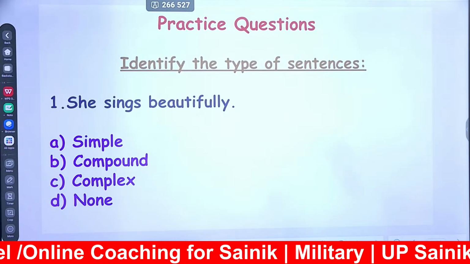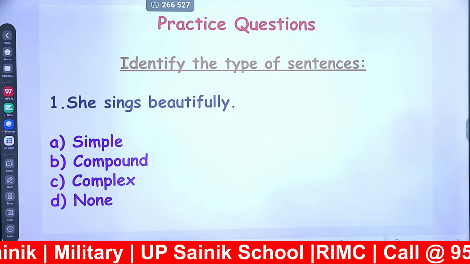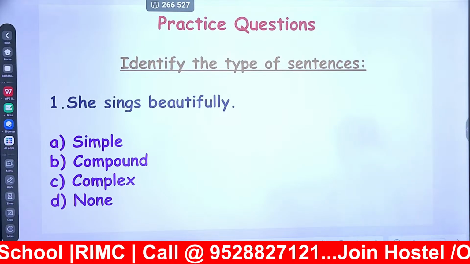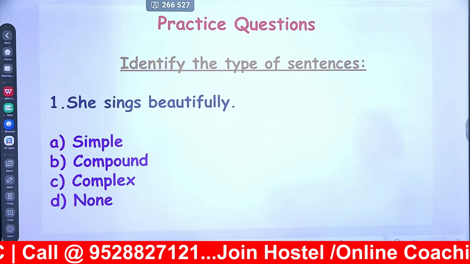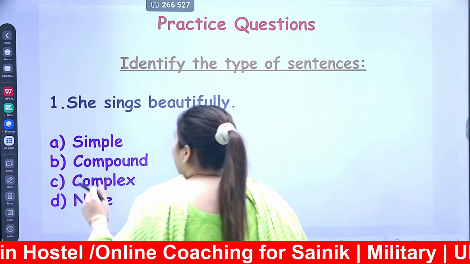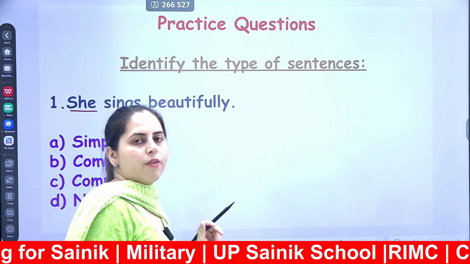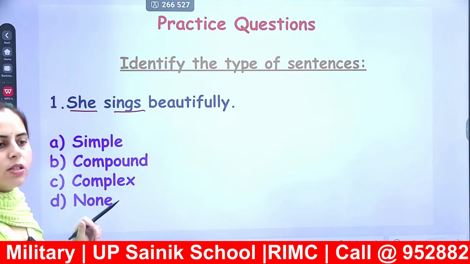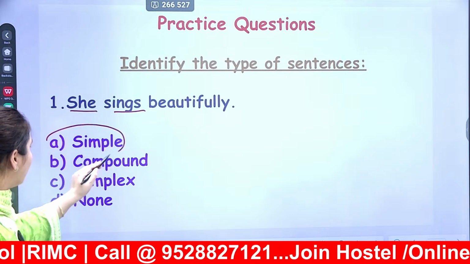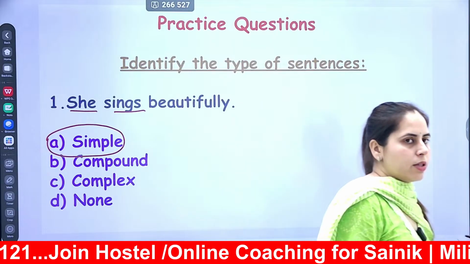So your first is, she sings beautifully. "She sings beautifully" is your sentence, and you have to identify it as simple, complex, compound. Please be focused. Here I'm having one subject, one verb, and in the sentences where we are having one subject and one verb, it will be my simple sentence. Clear? So my right answer will be option number A. Moving on to the next one.